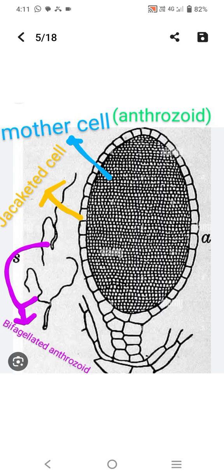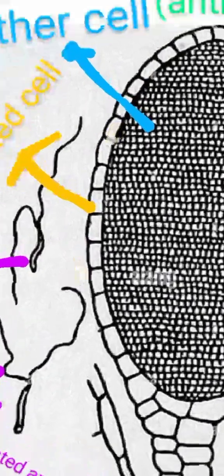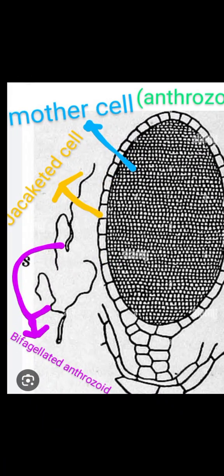Then see what the jacketed cell is: the yellowish part represented in the figure is called the jacketed cell. This is the mother cell.